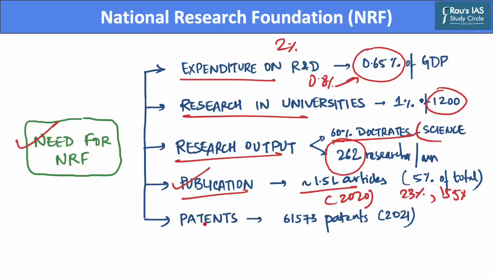Further, when we consider patents, in 2021, India saw a filing of more than 61,500 patents, making India the 6th largest worldwide. But this count is nowhere close to China's 16 lakh patents and the US's 6 lakh patents. Hence, India also lags behind in the parameter of patents. Therefore, there is an inherent need for the National Research Foundation. What is a National Research Foundation? Let us find out in the next slide.